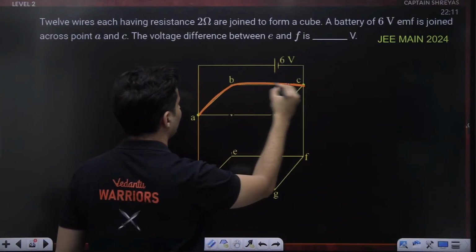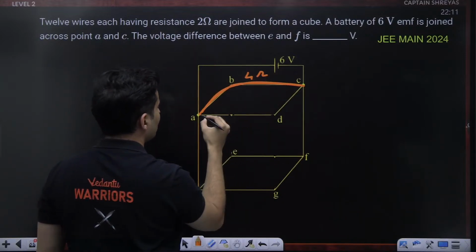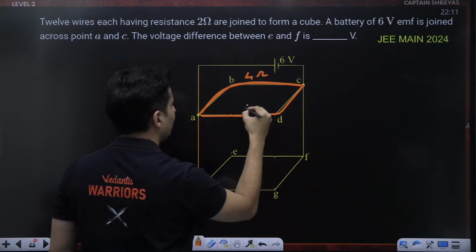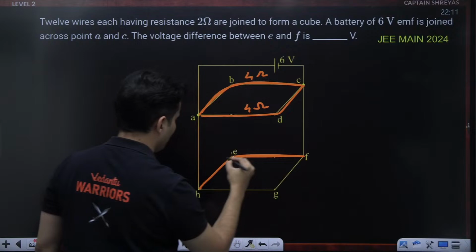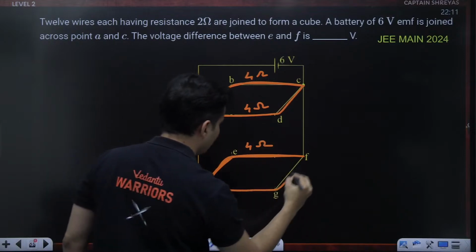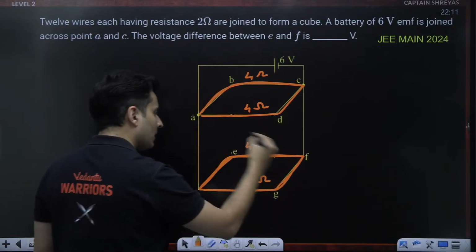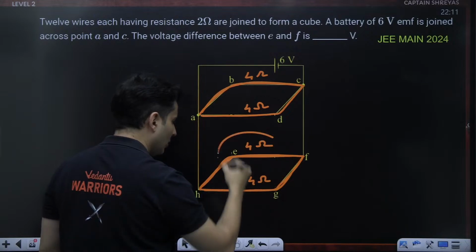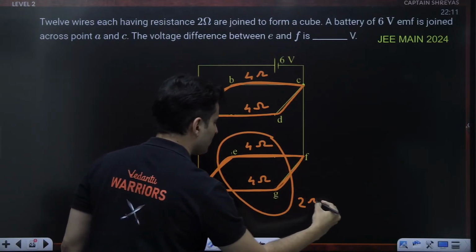So this together, 2 ohms and 2 ohms, will make it 4 ohms. These two together will also make it 4 ohms. This 2 and this 2 together will make it 4 ohms. This and this together will also make it 4 ohms. These two 4 ohms together, because they are in parallel, right? That will make it 2 ohms.